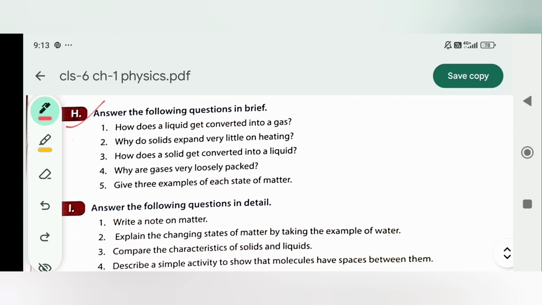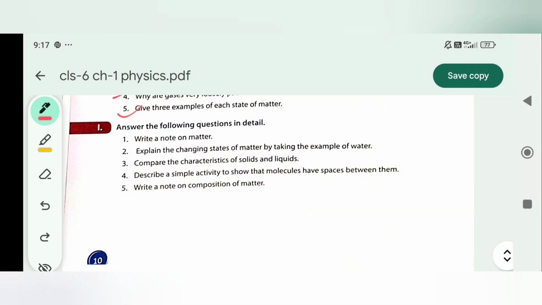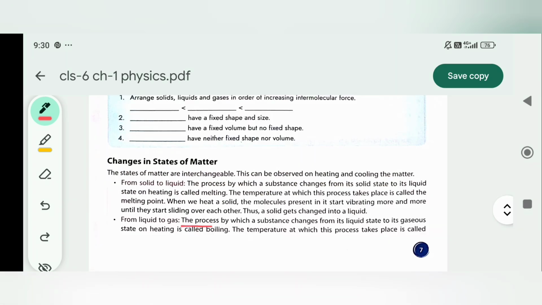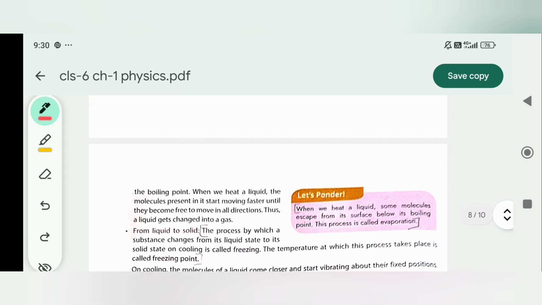H. Answer the following questions in brief. How does a liquid get converted into a gas? So the process by which a substance changes from its liquid state to its gaseous state on heating is boiling. The temperature at which the process takes place is called the boiling point. When we heat a liquid, the molecules present in it start moving faster until they become free to move in all directions. Thus a liquid gets changed into gas. So this is H's answer 1.